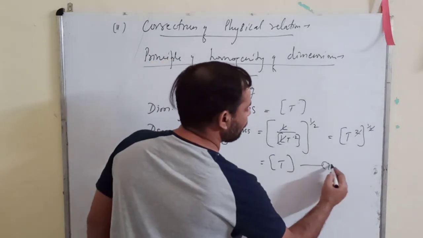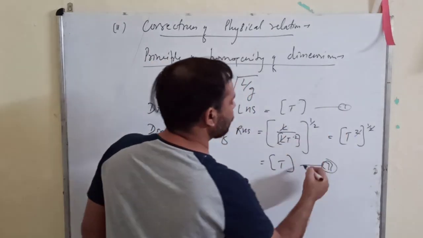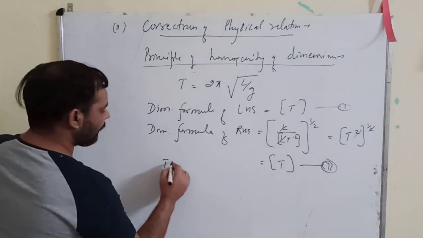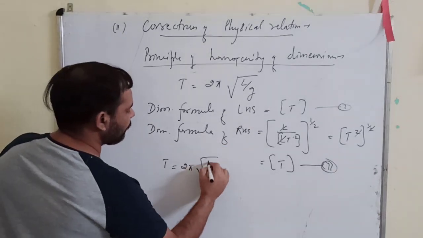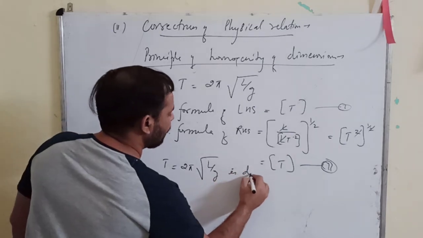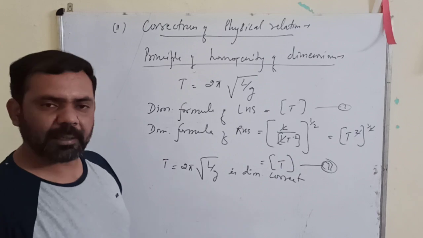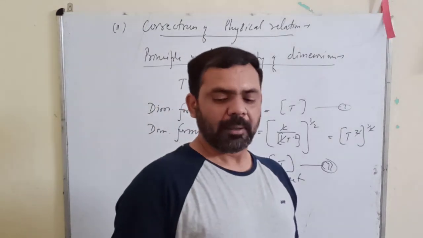T. So look at 1 and 2. Are you getting the same dimensions? Yes. So you will say that T is equal to 2 pi under root L upon G is a dimensionally correct formula. Okay. Now